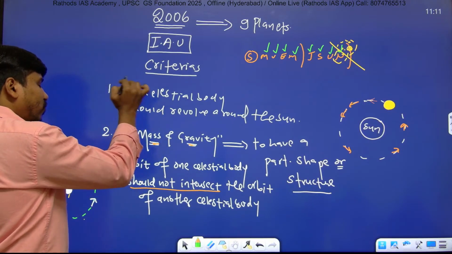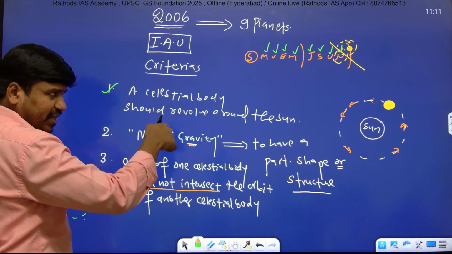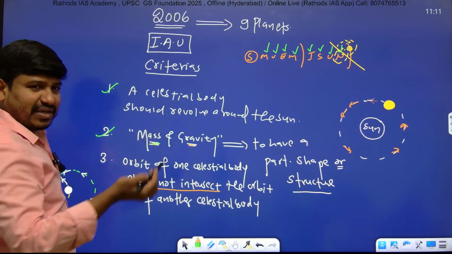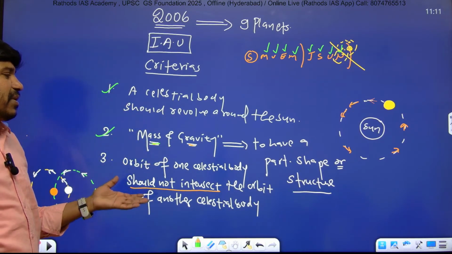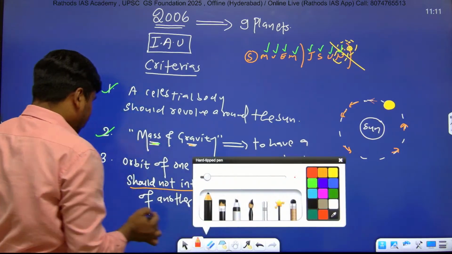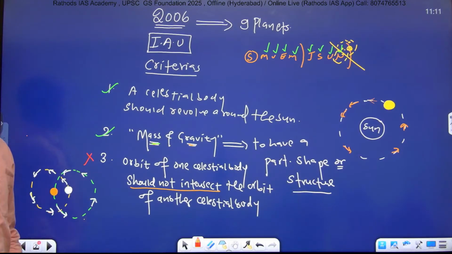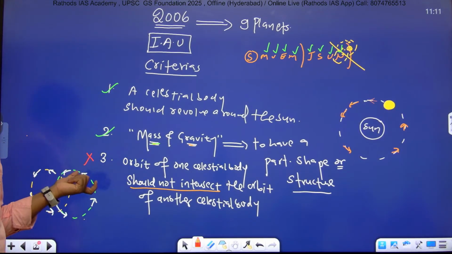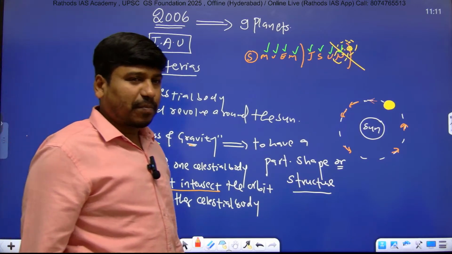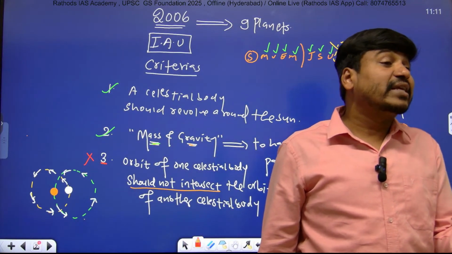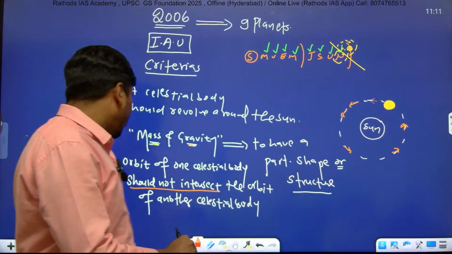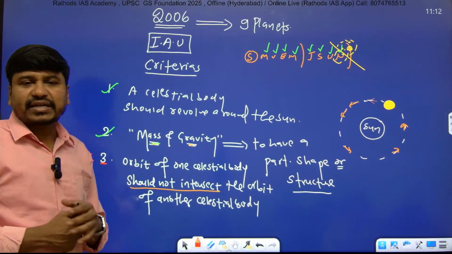So Pluto fulfilled the first criteria because it is orbiting around the sun. Today also it is orbiting around the sun. The second condition also is fulfilled. It also has the mass, right? So Pluto today also has the mass. Today also it has the gravity. But the third condition was not satisfied by Pluto. And because of this third condition, Pluto was declared as a dwarf planet, right? Dwarf meaning incomplete or smaller one, you can say smaller one. So this planet could not fulfill the third criteria, and that's why it is declared as a dwarf planet.